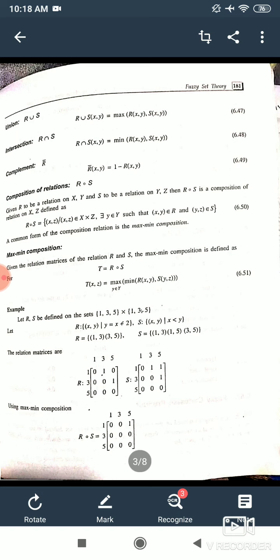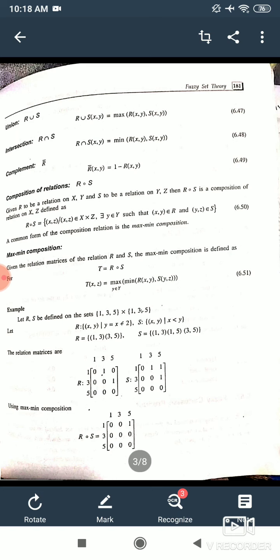If we have the element 1, then R has (1, 3). If we have the element 3, we have (3, 5). If we have the element 5, we don't have any other elements. So (1, 3) and (3, 5) come under R.